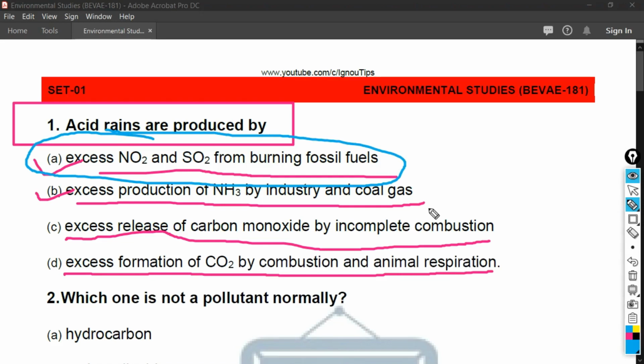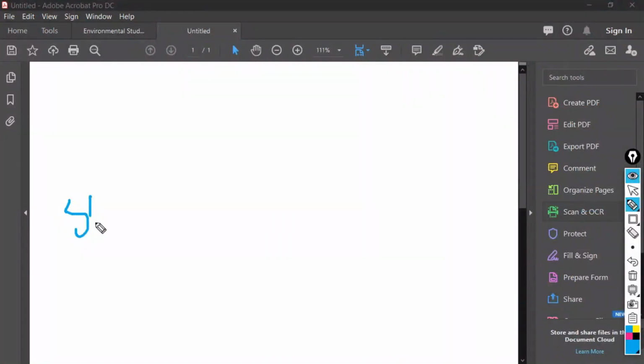Okay, now let's just think about a topic, and that is acid rain. Actually, acid rain is a rain or any other form of precipitation that is usually acidic. Simply I can say acid rain is a mixture of H2SO4 and HNO3 with rainwater. Due to excess burning of fossil fuel, SO2 and NO2 are produced and react with atmospheric humidity. This can be expressed by the following reaction. Just see these two reactions.